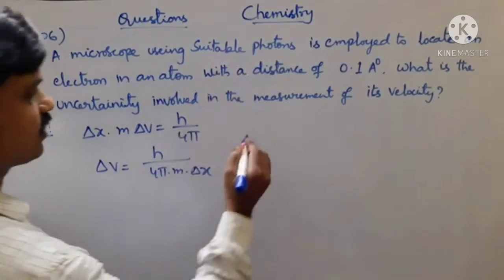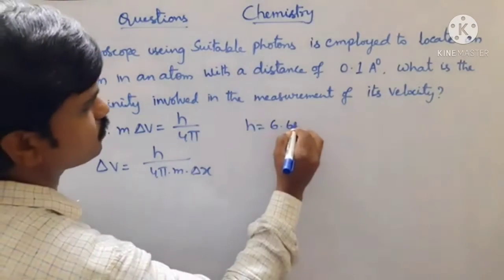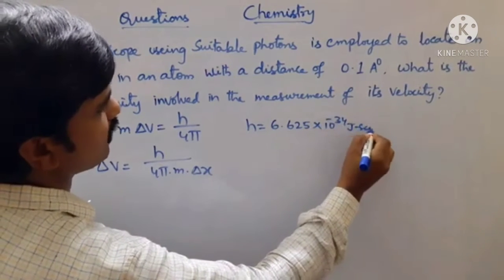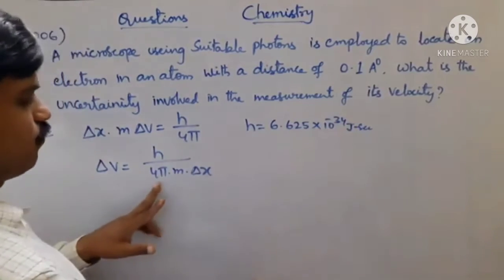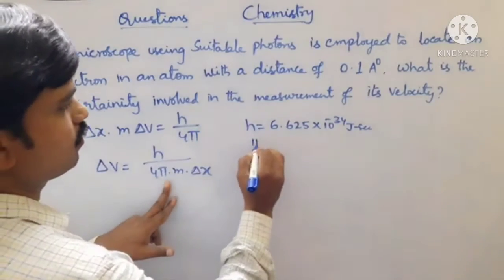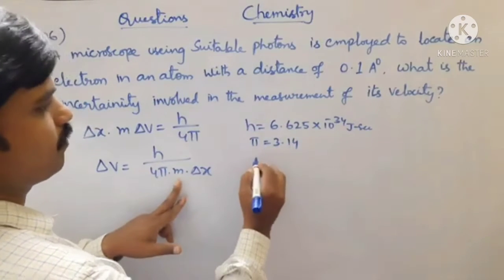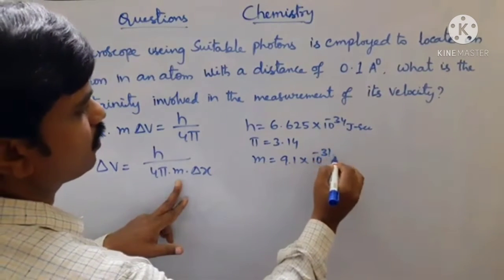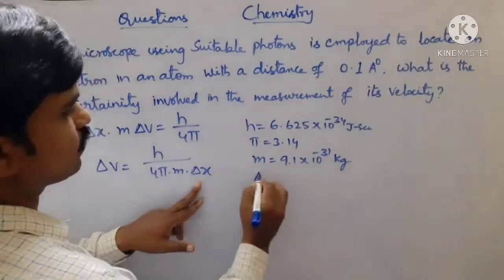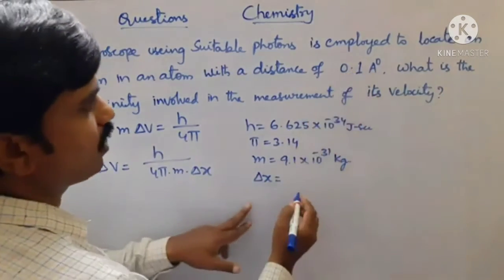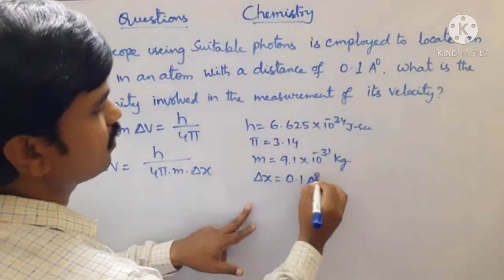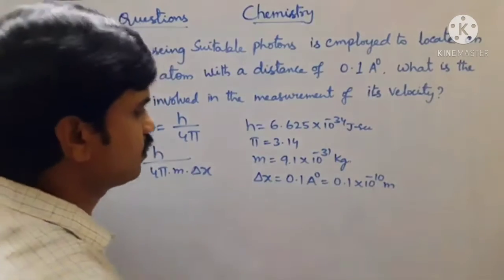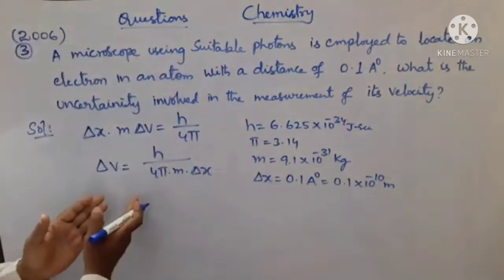According to the given question, look at the data where h is Planck constant, its value 6.625 into 10 power minus 34 joule seconds. We know 4 is a constant value, pi is 3.14. M, mass of the electron, value is 9.1 into 10 power minus 31 kgs. Delta x value is given, that is 0.1 angstroms. So 0.1 angstroms is equal to 0.1 into 10 power minus 10 meters. Now substitute all these values in the above equation.